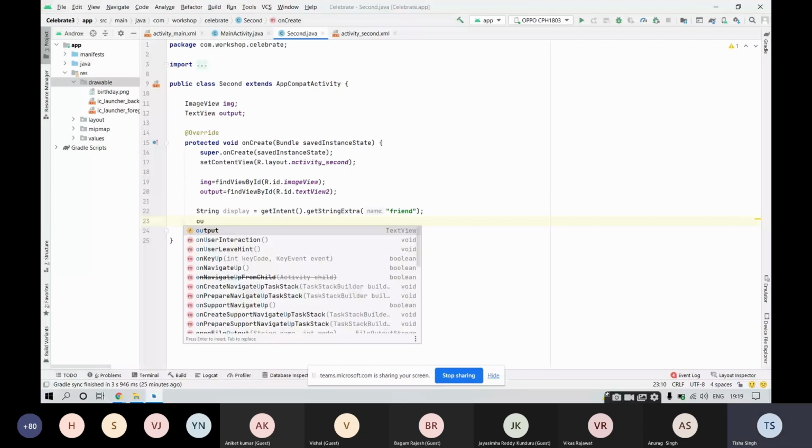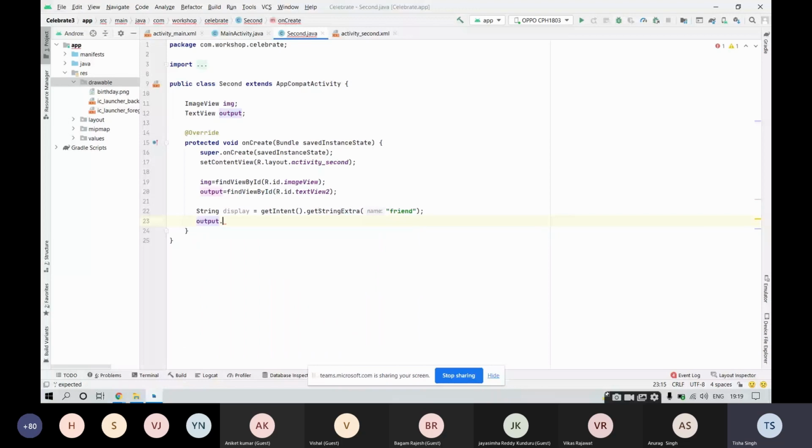setText is a function which, as the name suggests, represents the text whatever would be written inside it. Now what text do you want to display? You want to display this text display only, which is of the data type string. Do write display inside it. That is the name of your friend that would be displayed. Now along with the name of your friend, let us add a message.